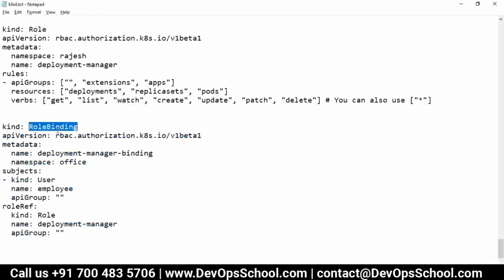So here what you are doing, role binding, but to what? Here is the name of the role binding, which namespace? Rajesh namespace, and which user? Here you can put kind is equal to user also, but here I have an employee, and which API group, and what is the